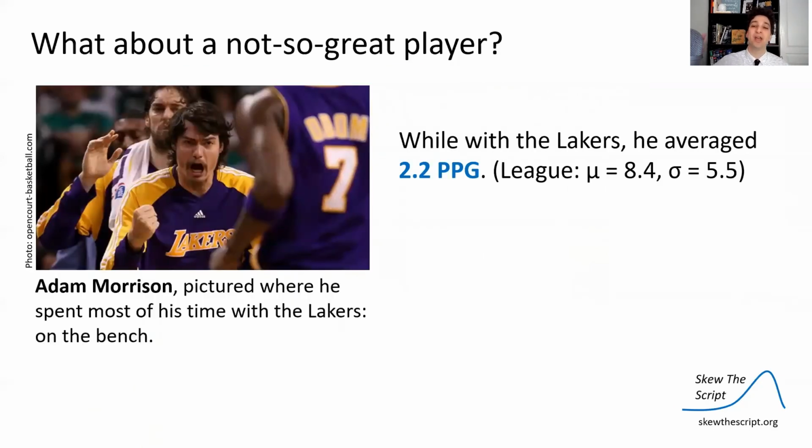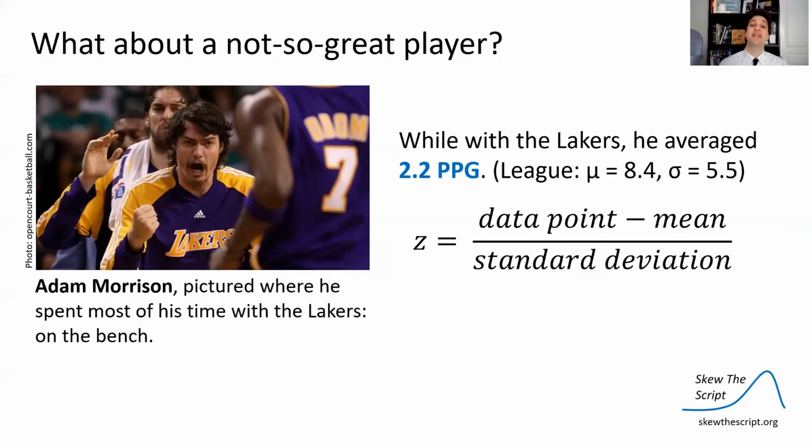So while he was on the Lakers, Adam Morrison averaged 2.2 points per game. The league average was 8.4 points per game with a standard deviation of 5.5. So if we calculate his Z-score, we take his data value, subtract the mean to see how different it is from the mean, and divide by the standard deviation to scale it by the spread. When we do the subtraction, we get a negative number, divide that by the standard deviation of 5.5, and we get negative 1.1.